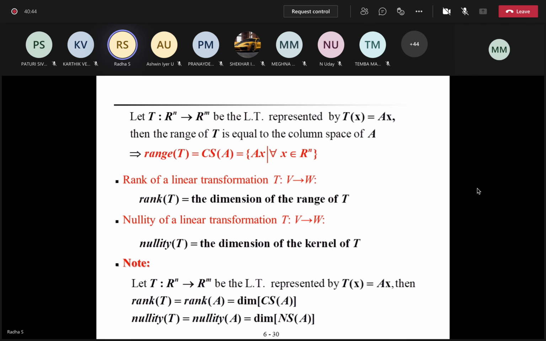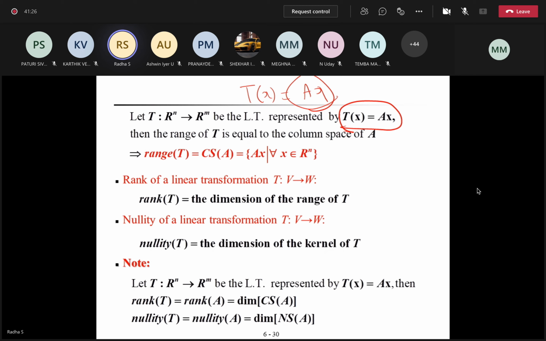I think we'll move on. A very important thing here: the range of the linear transformation is actually the column space of A. Whenever you have your linear transformation in this format, what is the range? This one only is the range. Where does the element go? Any X, if you take it, goes to A times X. This is the range. But what is A times X? I already told you, A times X is the column space of A.